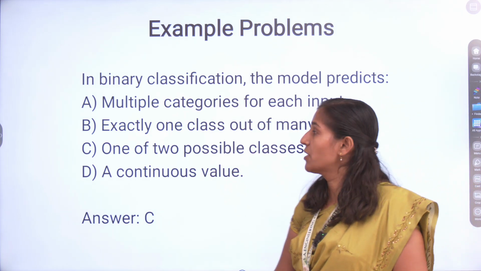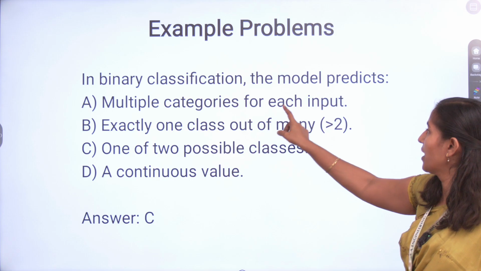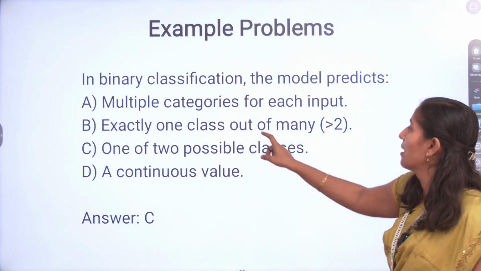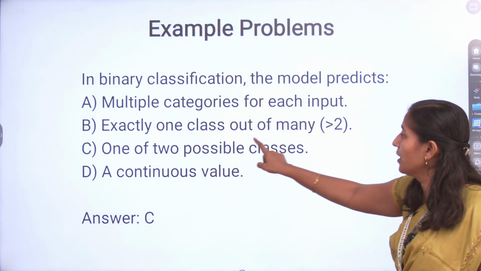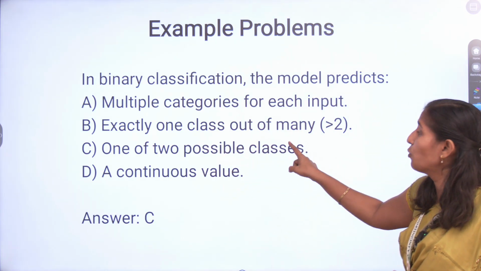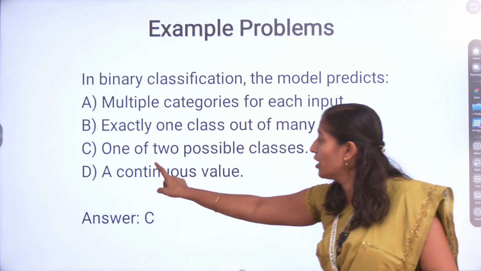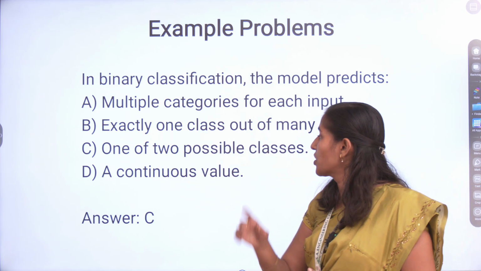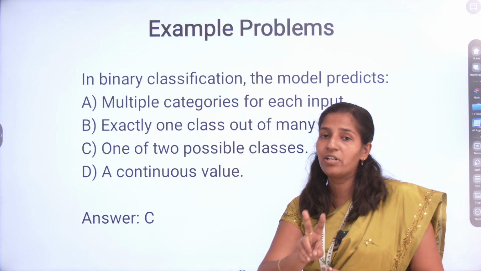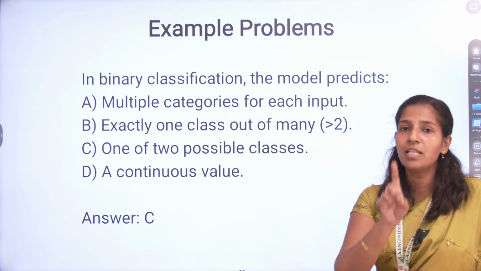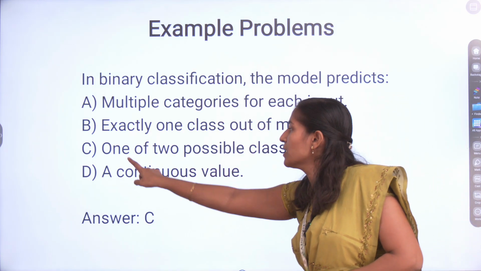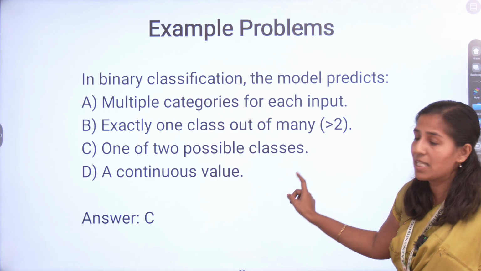Example for binary classification. In binary classification, the model predicts one of these choices: multiple categories for each input, exactly one class out of many, one of two possible classes, or a continuous value. Binary classification has only two possible values, and from these it finds one value. The answer is one of two possible classes.